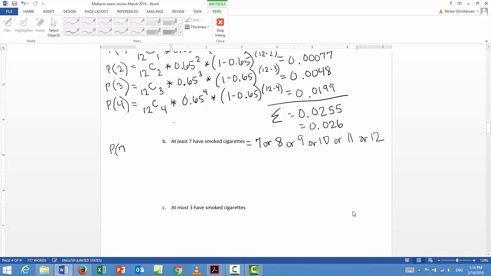You're going to have to find the probability of 7, probability of 8, probability of 9, probability of 10, probability of 11, and probability of 12. Okay? And then, after you've found those using the formula, you're going to sum all of them.